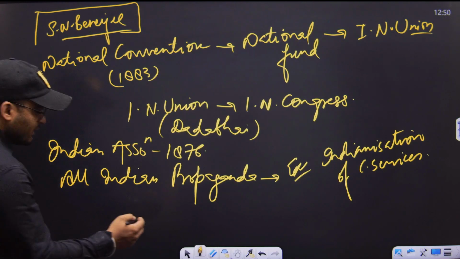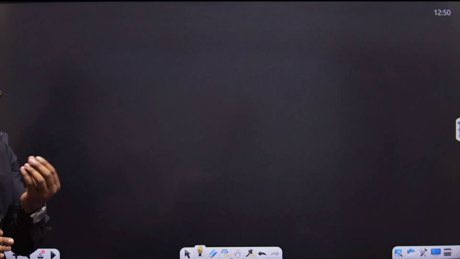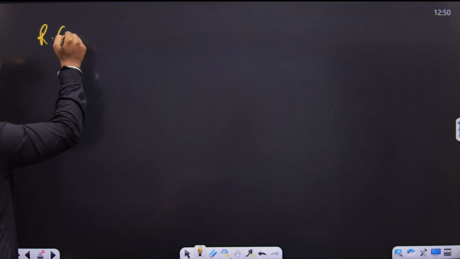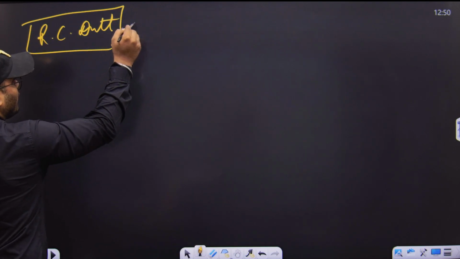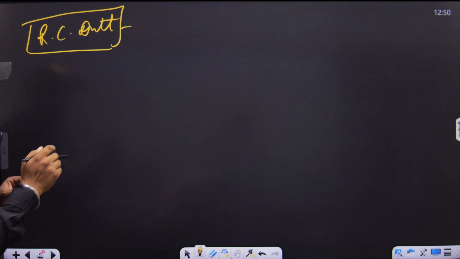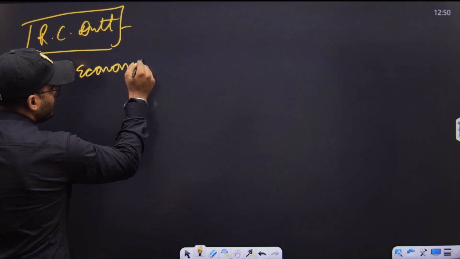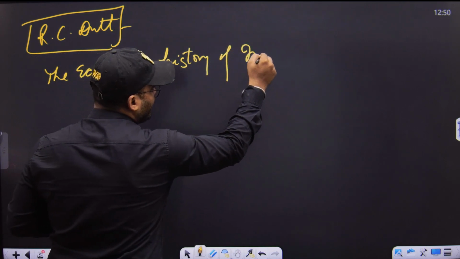After S.N. Banerjee, we have many leaders of Congress, but we will deal with only a few names. There is one more name, Romesh Chandra Dutt, R.C. Dutt. He is very popular for his work, The Economic History of India. He wrote this particular book, The Economic History of India.